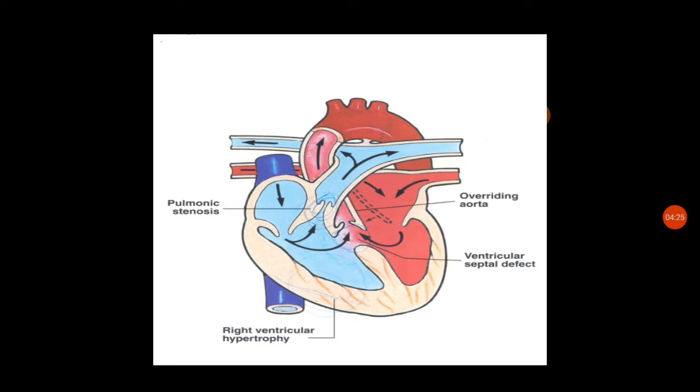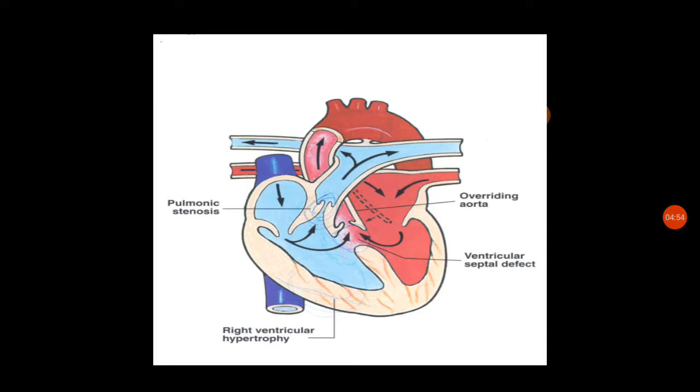As a result, blood pools in the right ventricle, which results in right ventricular hypertrophy, the thickening. The size of the right ventricle increases because of the accumulated blood.